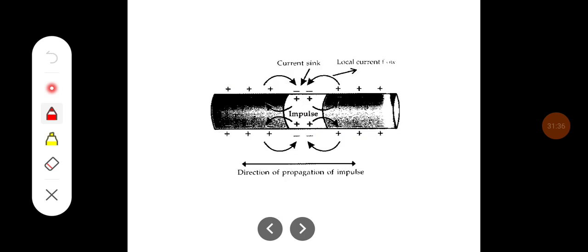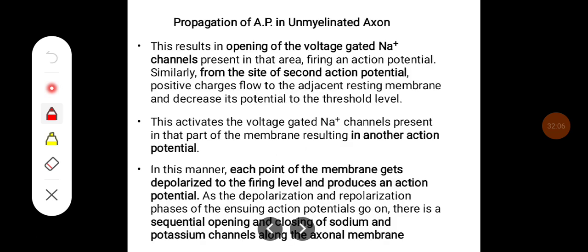So this is how propagation of nerve impulses occurs. When the area is depolarized, there will be a lot of positive ions. These are going to move towards the negative ions, and they are going to produce the firing potential here, and then the action potential in the adjacent area, and that is how an action potential is propagated.